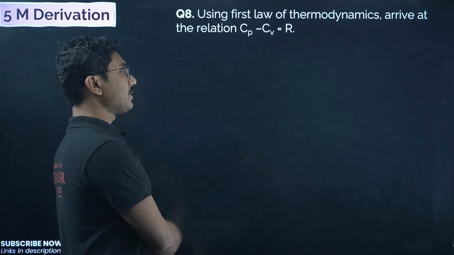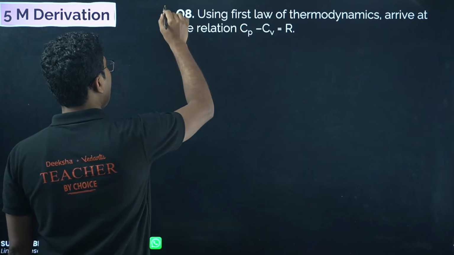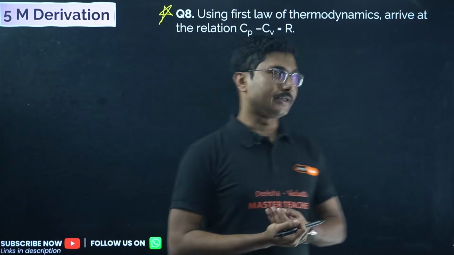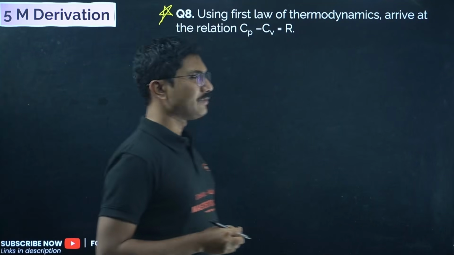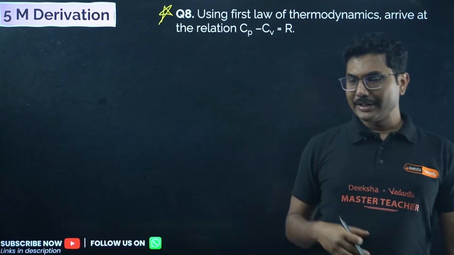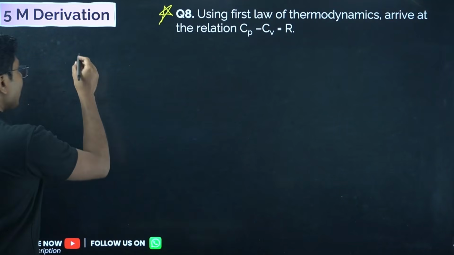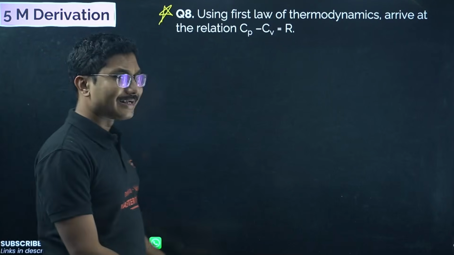Using the first law of thermodynamics, arrive at the relation Cp minus Cv equals R. Another very important and most asked derivation. What is the first law of thermodynamics? The first law of thermodynamics says if we have a system, and we give it a heat of dq, okay, and we are going to do the derivation in differential form, not the delta form.